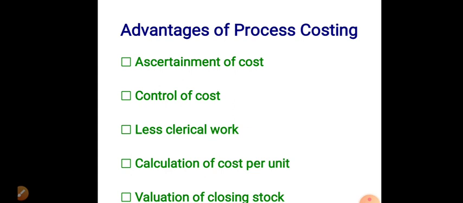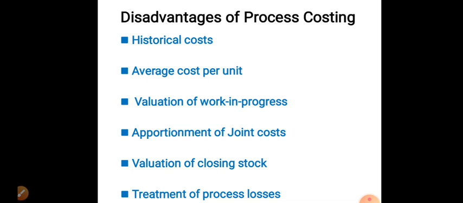Here the computation of cost per unit is very easy under this system, because the total cost is divided by the number of units produced. Next one, valuation of closing stock. Process costing is very helpful to find out the correct valuation of the closing stock. These are the main advantages of process costing.